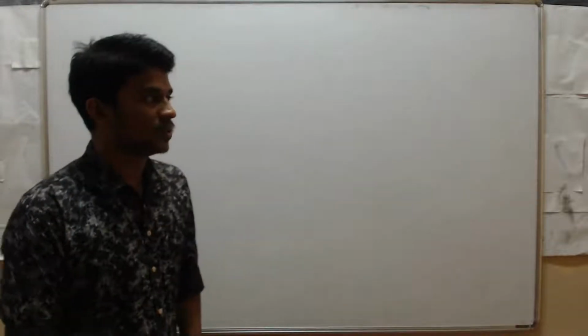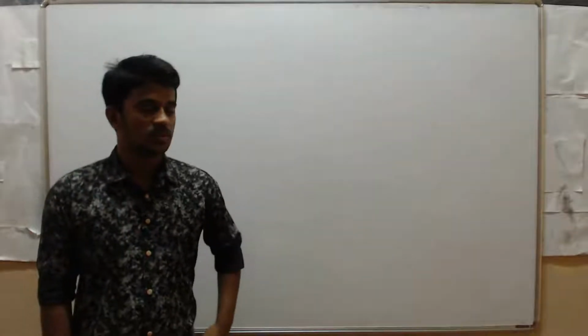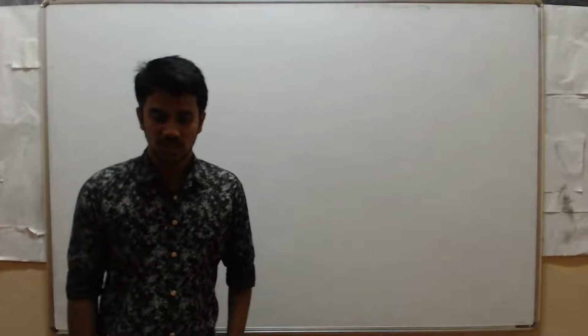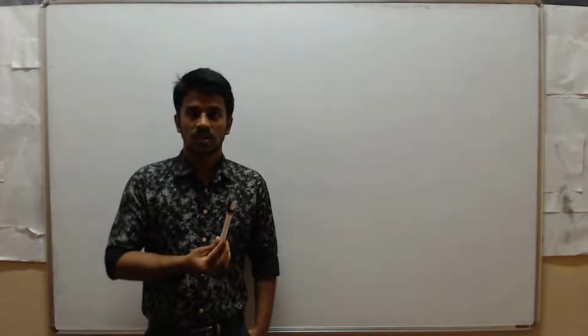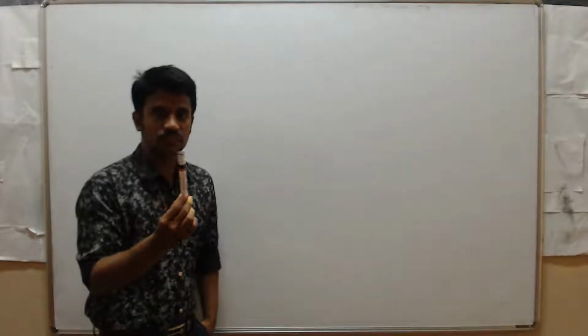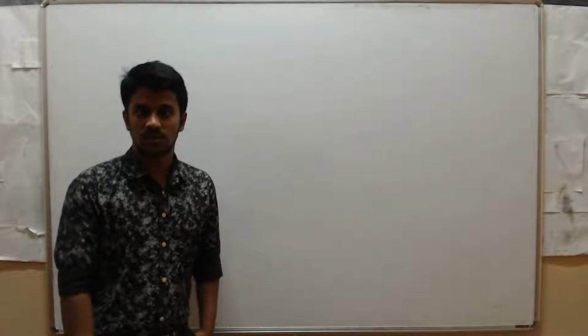In the previous year we have studied how we can produce a sound. Suppose this is a marker. If you hold it like this, do you hear any kind of sound? No, correct. But when you set this marker into vibration like this, then you can hear sound.